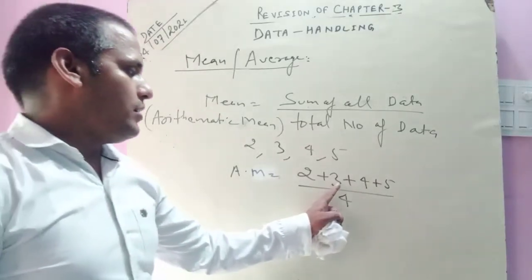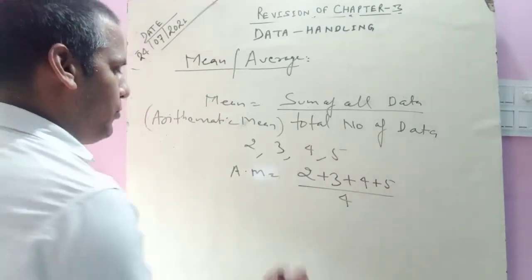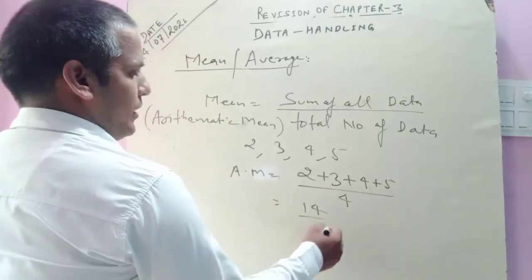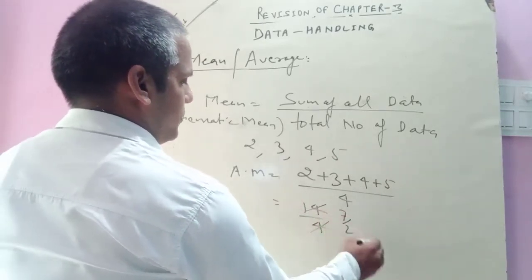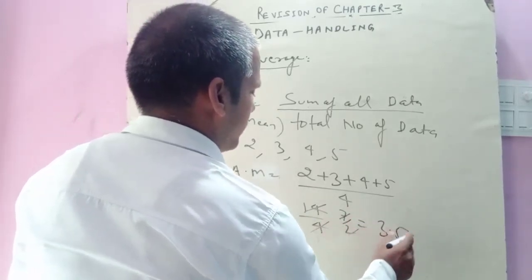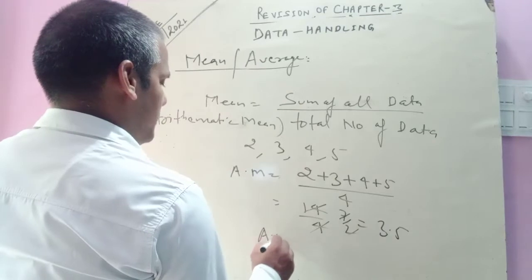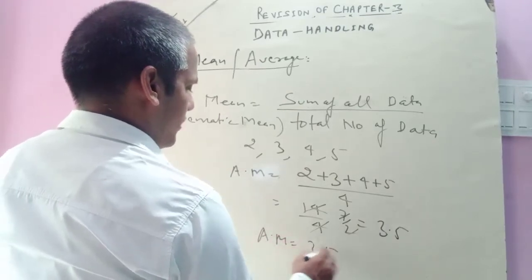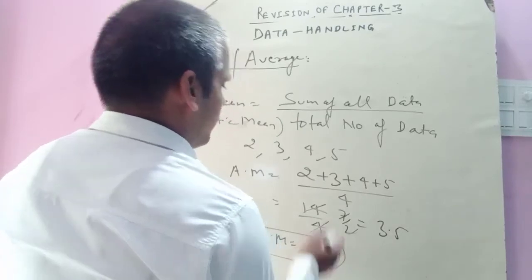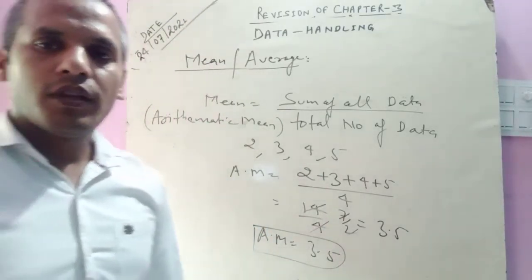Add 3 to 5 is 5, then 10, then 4 more is 14. 14 upon 4. You can reduce it to 7 upon 2, or simplify it to 3.5. It means the average of these numbers is 3.5. So this is the mean of any given data.